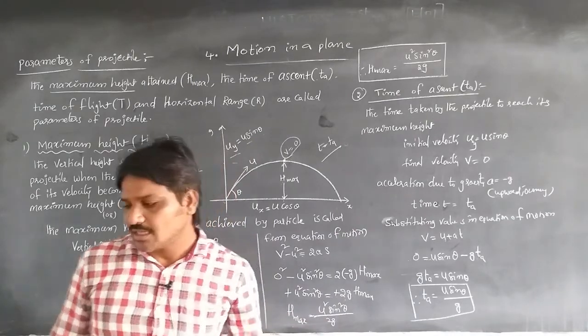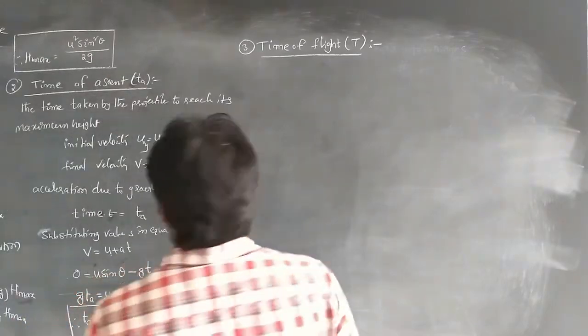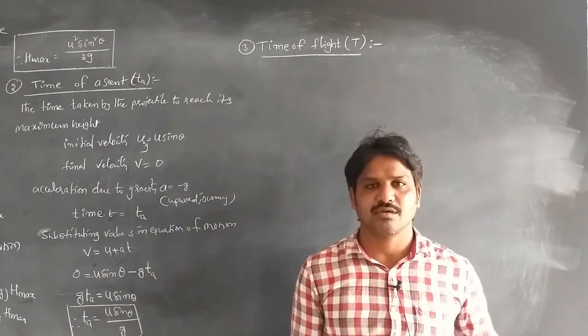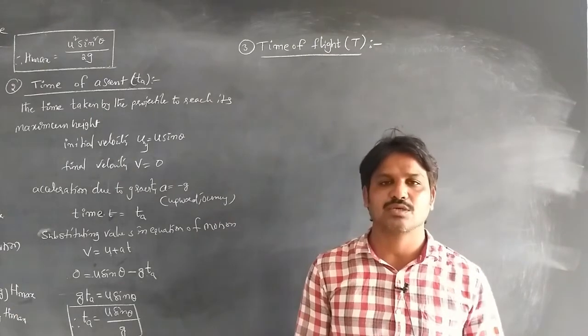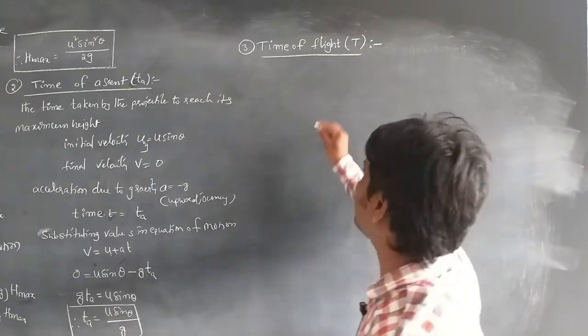The next one, the time of flight. The time of flight means the total time of motion of a body in air, the total time taken by the body in air.